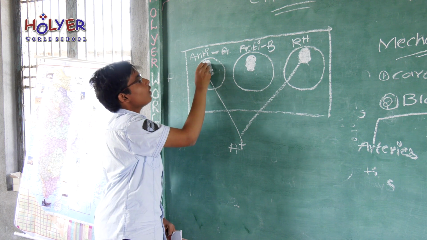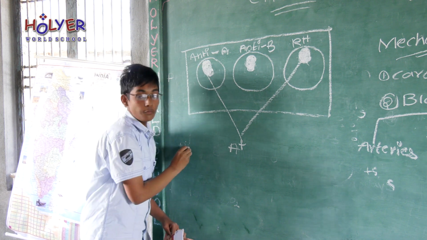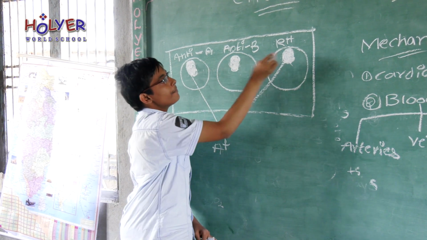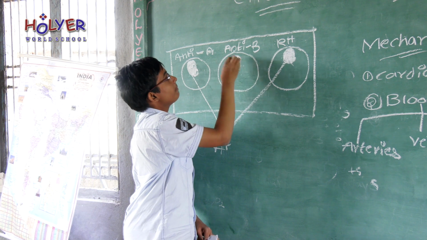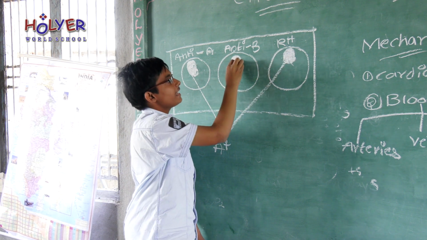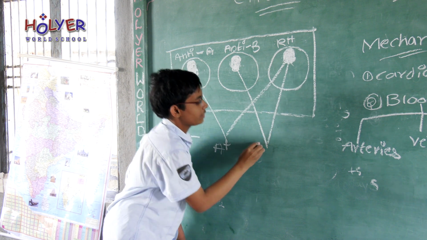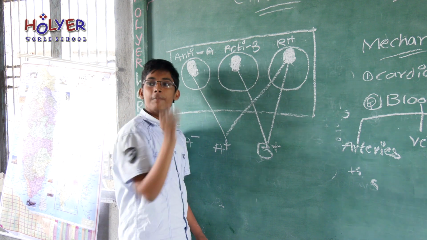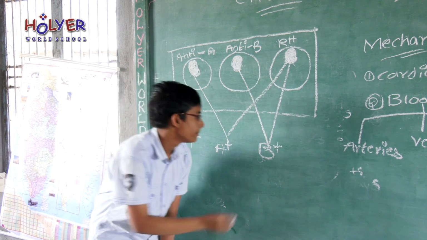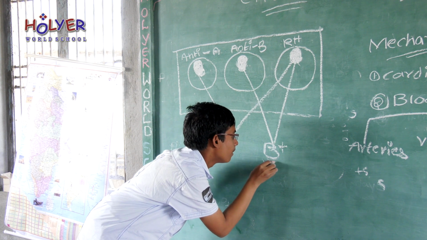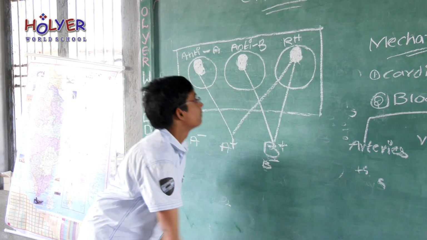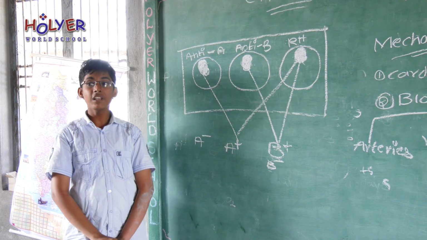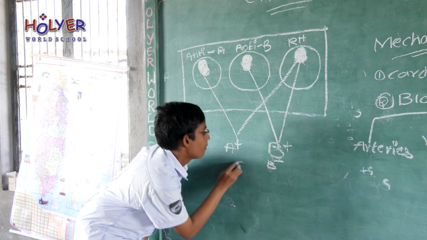If only A is clotted, then your blood group is A negative. If B and RH are both clotted, then your blood group is B positive. If only B is clotted, then your blood group is B negative. If none is clotted, then your blood group is O negative.